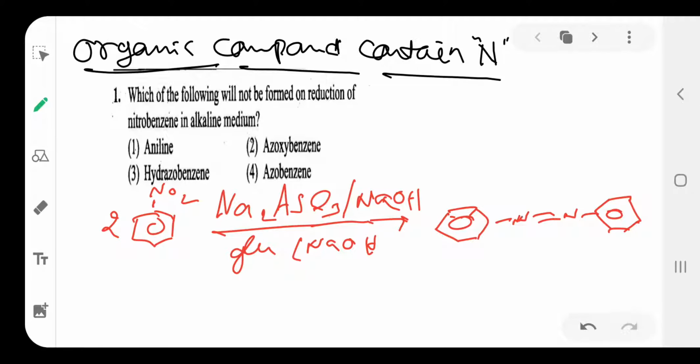This is azoxybenzene. Okay, that is azoxybenzene.